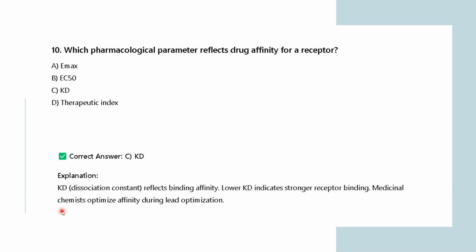So medicinal chemists optimize affinity during lead optimization. Here, how your drug is getting dissociated in the body and how it is interacting with your receptor depends on the dissociation constant of the drug. So Kd is the dissociation constant that reflects the binding affinity. If the value of Kd is low, then there is a stronger interaction happening between the drug molecule and the receptor molecule.